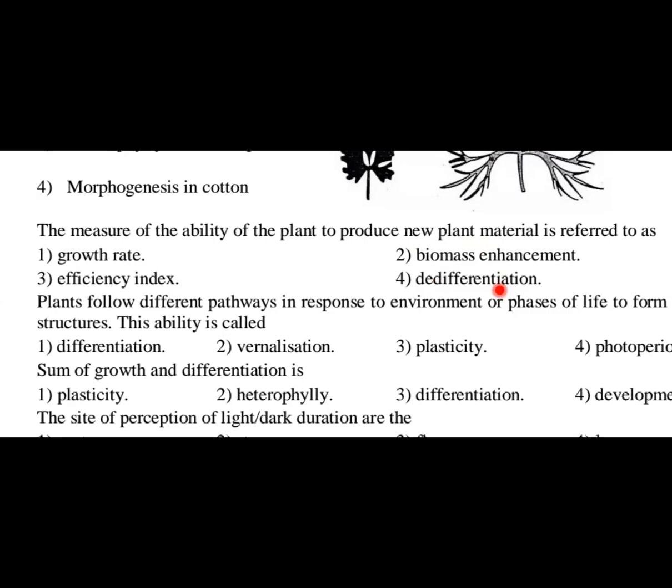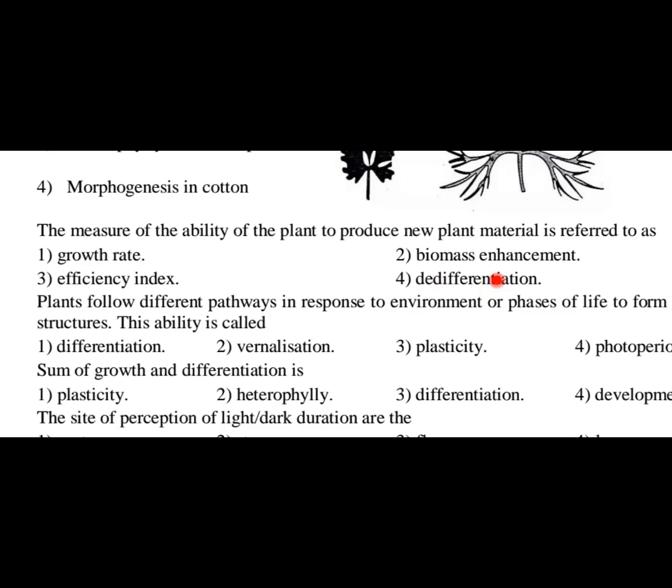De-differentiation is a phenomenon where differentiated cells gain the ability to divide once again. Once again, there are 3 phenomena you have studied, children: differentiation, de-differentiation and redifferentiation. In differentiation, meristematic cells convert to permanently differentiated cells and lose the ability to divide.